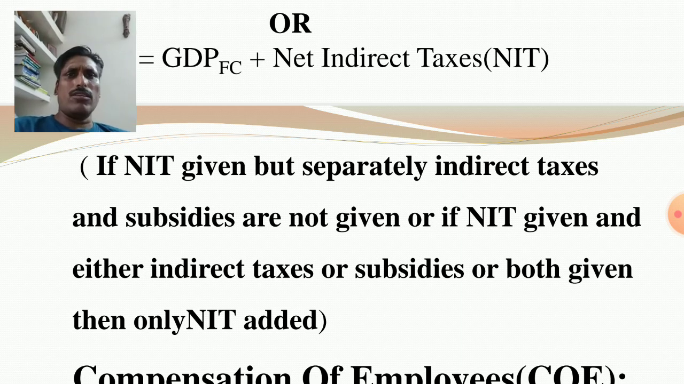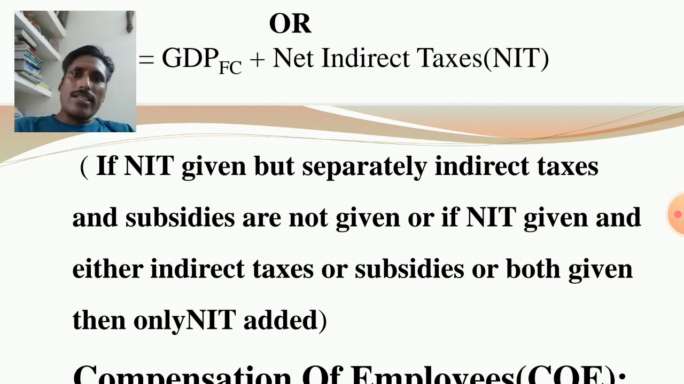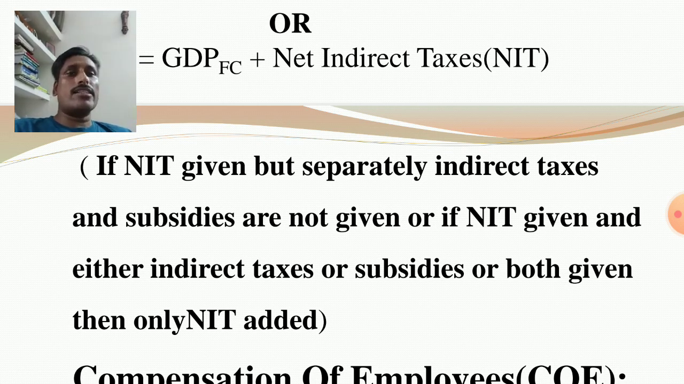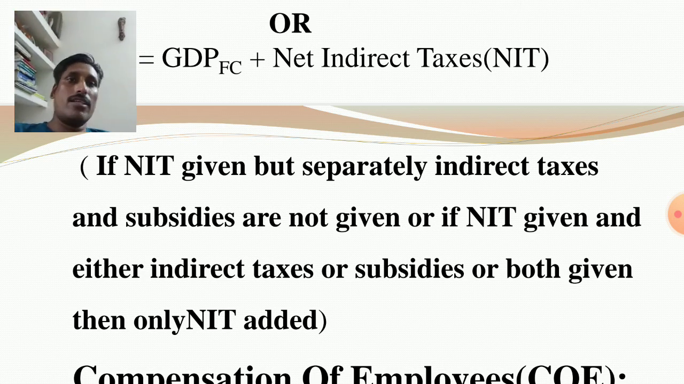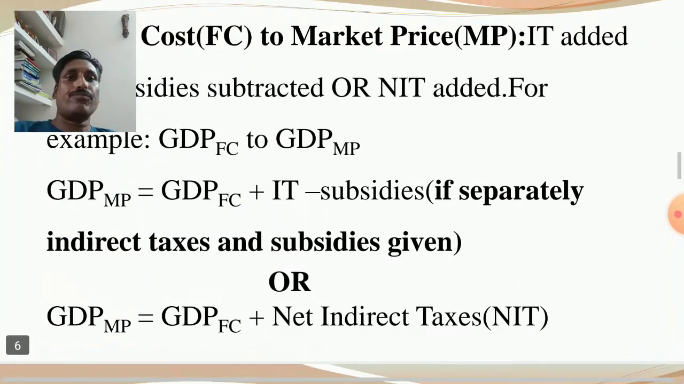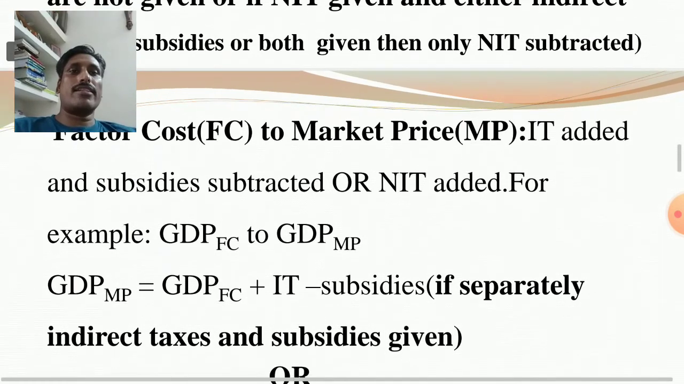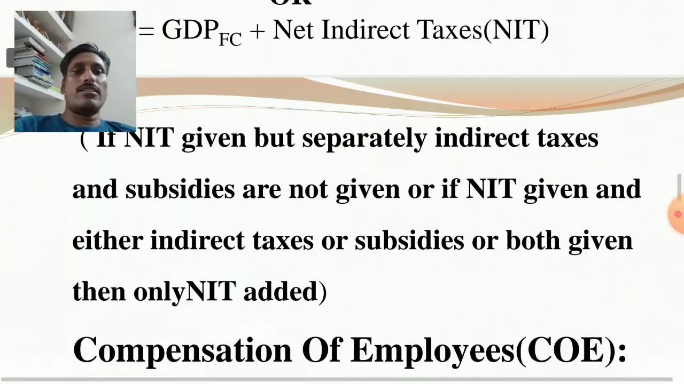It means you do not consider indirect taxes and subsidies separately if NIT is given, only in confusion. If it is given separately, you leave it. If indirect taxes and subsidies are given separately and NIT is not given, then add indirect taxes and subtract subsidies. If NIT is given and either indirect taxes or subsidies, or both, are given, and NIT is also given, then only you add NIT. In this case, it is factor cost to market price.